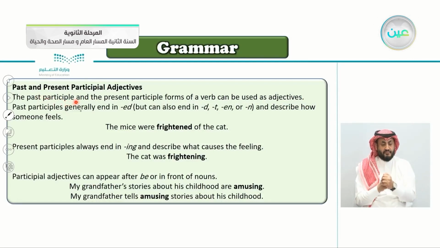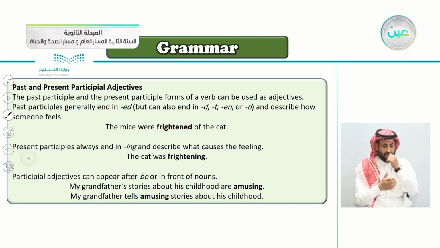The past participle and also the present participle form of a verb can be used as adjectives. Past participles generally end in -ed, but can also end in -d, -t, -en, or -n, and describe how someone feels. So the past participle describes a person, how someone feels. The mice were frightened. I was excited, and so on.